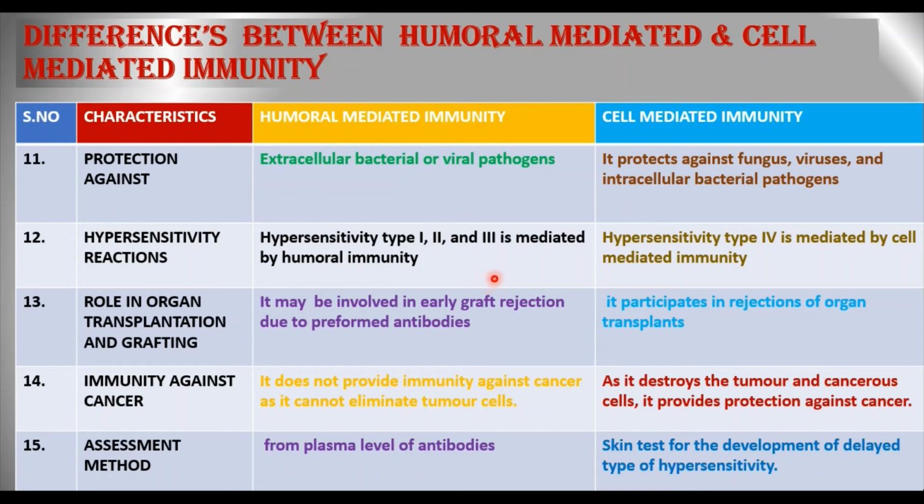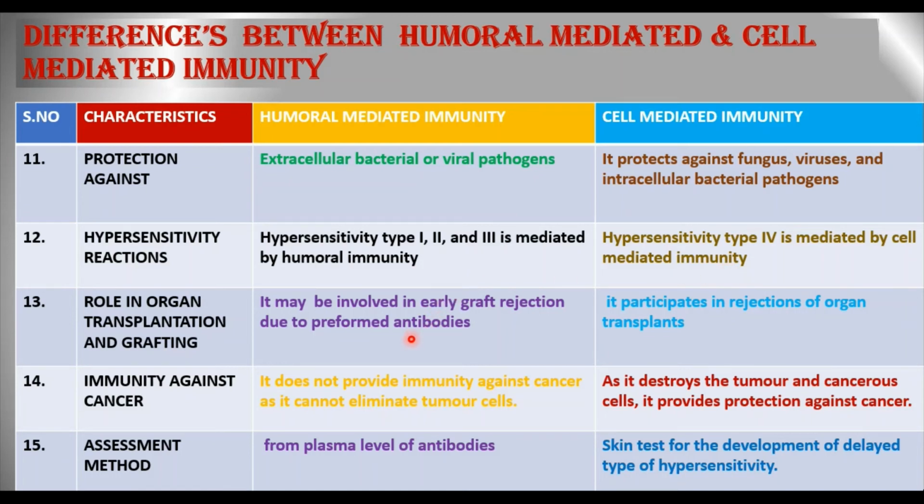Then humoral mediated immunity is involved in hypersensitivity types 1, 2 and 3, which are mediated by humoral mediated immunity. Whereas cell mediated immunity is going to mediate hypersensitivity type 4. So the first three types are mediated by the humoral, that means antibody mediated immunity, whereas type 4 is mediated by cell mediated immunity.